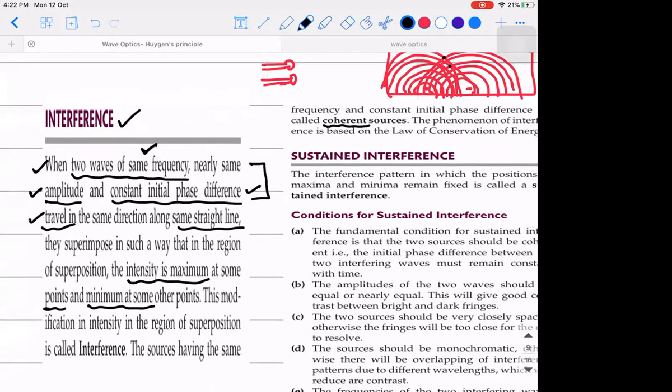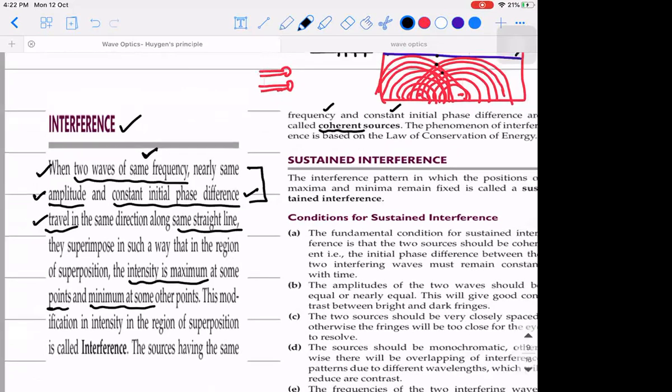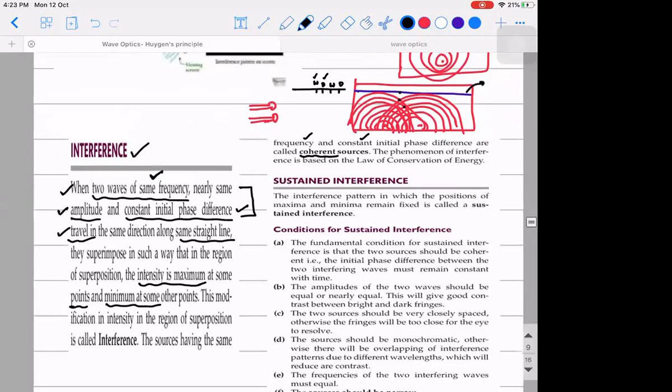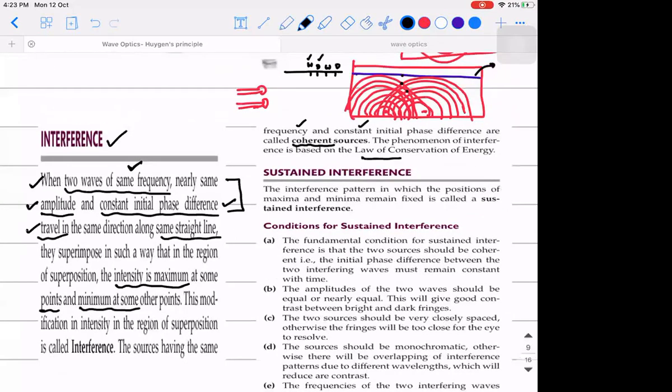So the sources having the same frequency and constant initial phase difference are called coherent sources. And the phenomenon of interference is based on the law of conservation of energy. Maybe this can be a one-mark question. It is based on the law of conservation of energy because the intensity of the light is redistributed. It is not lost. It is redistributed.